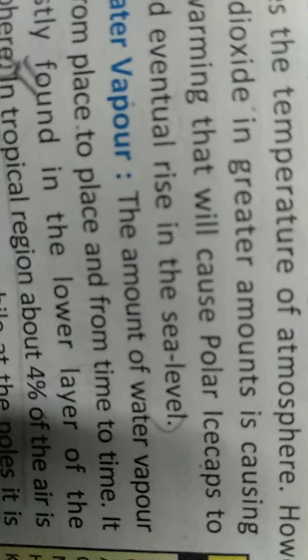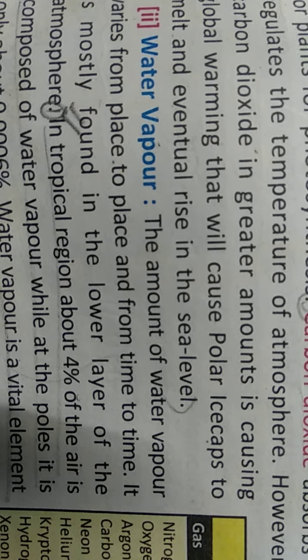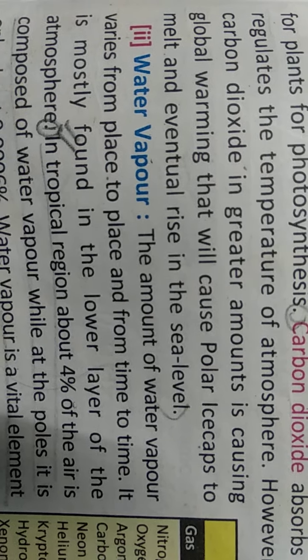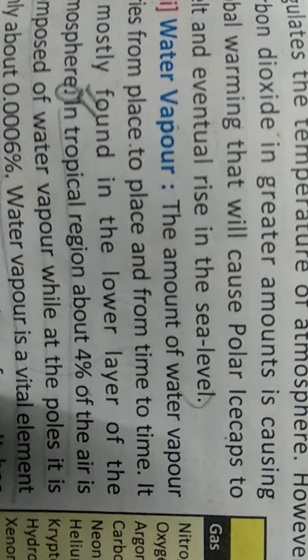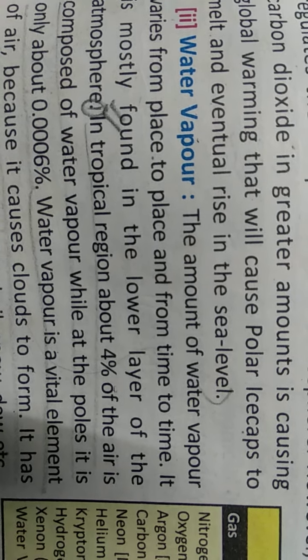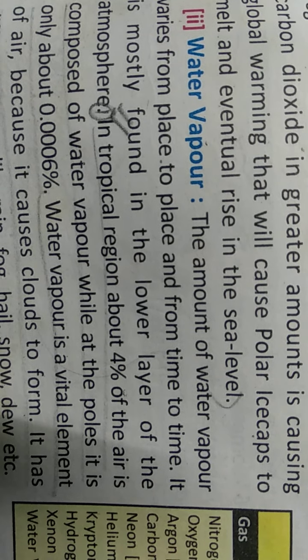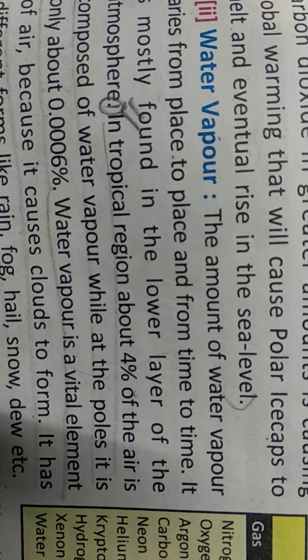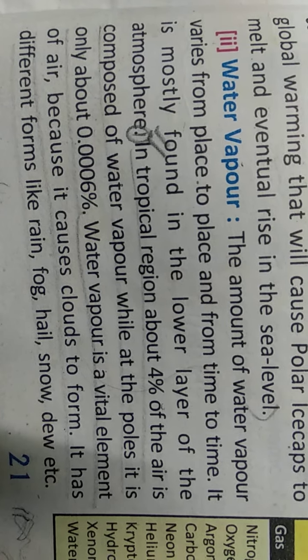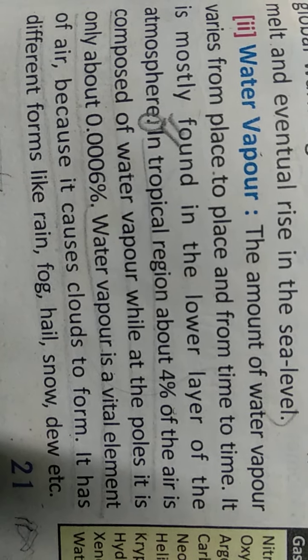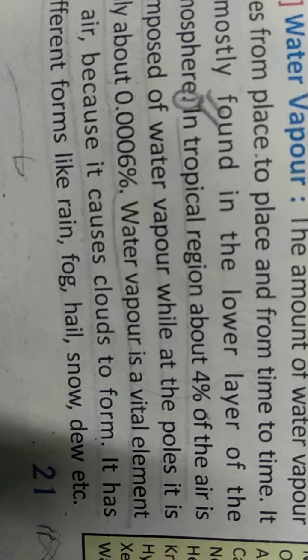Next is water vapor. The amount of water vapor present in the atmosphere varies from one place to another and from time to time, and it is mostly found in the lower layer of the atmosphere. In tropical regions, 4% of the air is composed of water vapor, while at the poles it is 0.006%. Water vapor plays a vital role because it causes clouds to form, and it has different forms like rain, fog, hail, snow, dew, etc.